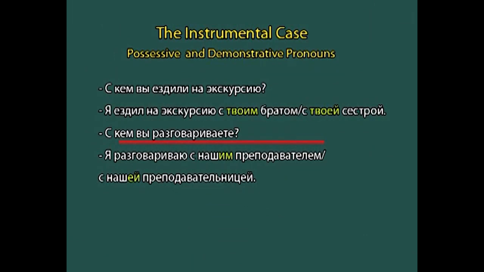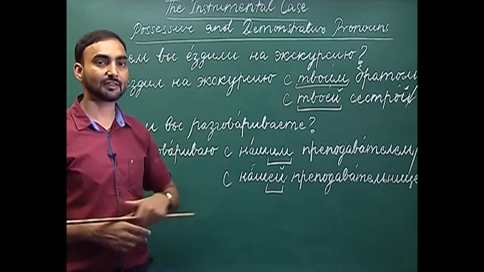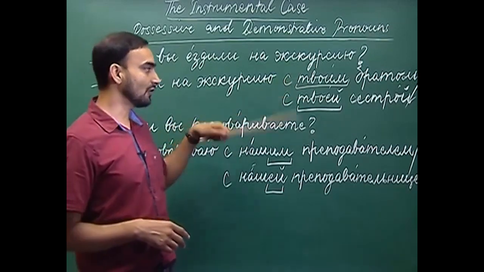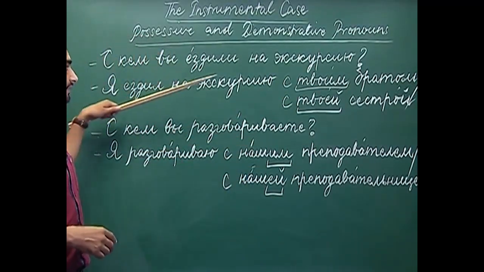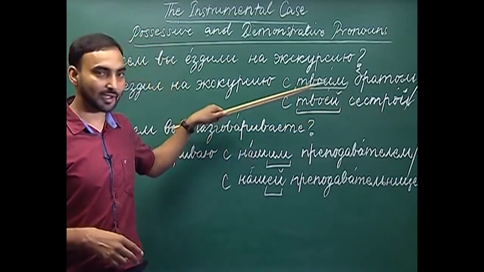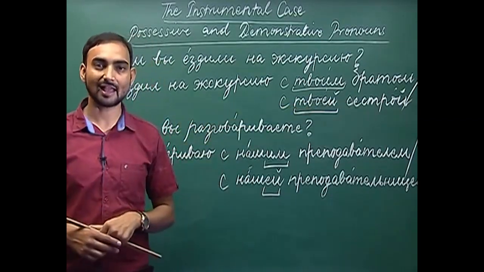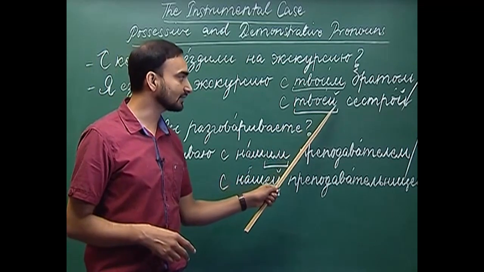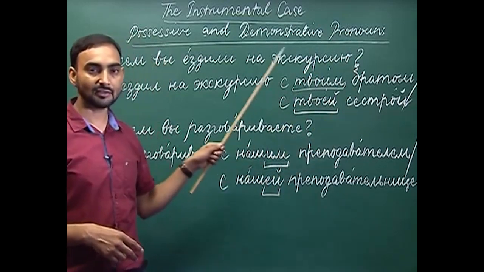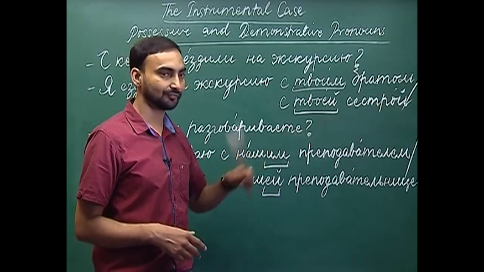Я ездил на экскурсию с твоим братом. Or if you have to use the feminine gender of твой, which is твоя, how will you use that? Я ездил на экскурсию с твоей сестрой. So, here as you can see, твоя has changed to твоей. So, я has been replaced with ей. So, твой masculine changes to твоим, and твоя, which is feminine, changes to твоей.